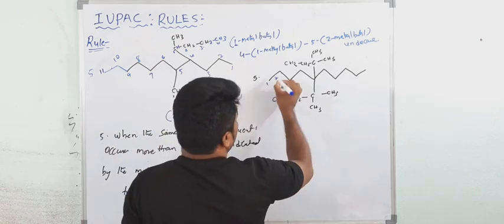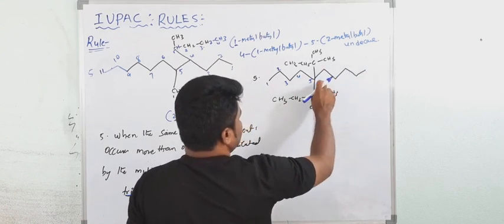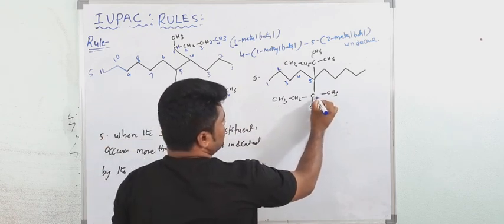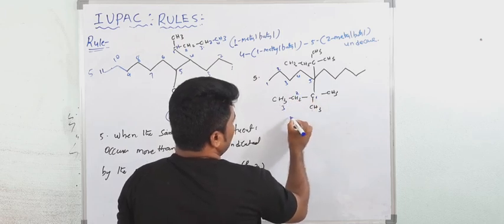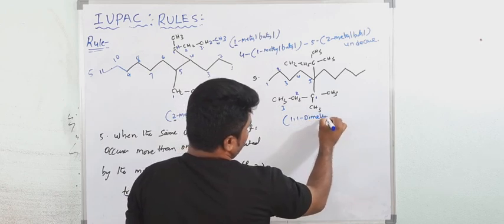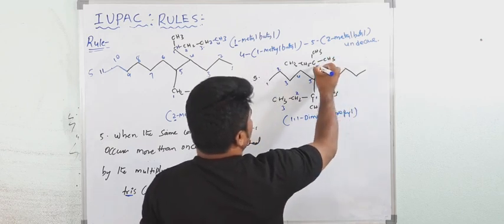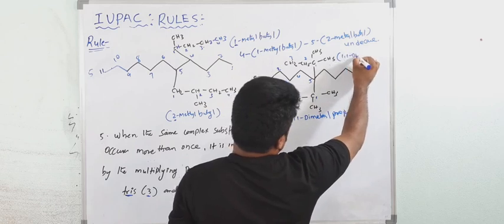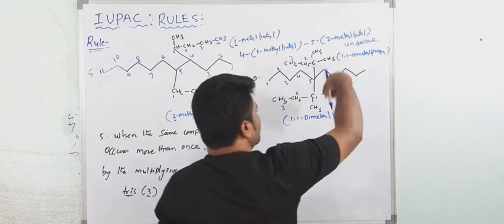Give the numbering 1, 2, 3, 4, 5. Here also 1, 2, 3, 4, 5, 6. So this is the right method. And see here, this is a complex substituent. This is 1, and this is 2, and this is 3. Here what is the name? 1, 1, dimethyl propyl is there. Yes. Here also the same 1, 2, 3. This is also 1, 1, dimethyl propyl. Both groups are the same substituent.